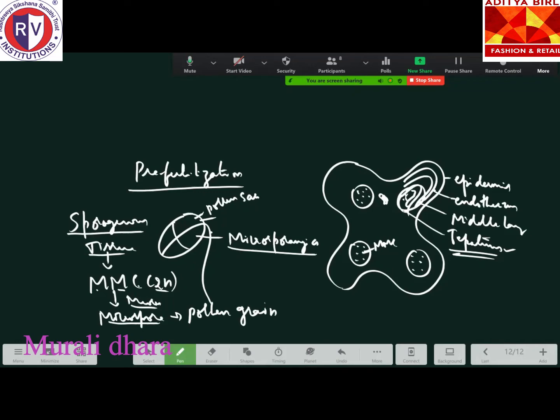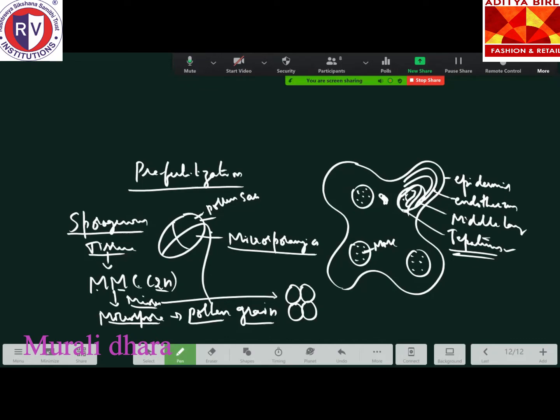So each cell present inside the sporogenous tissue will develop into a mature pollen grain. From each cell, a tetrad is formed like this. As you know, you have already studied in your first year PUC meiosis and mitotic cell division.